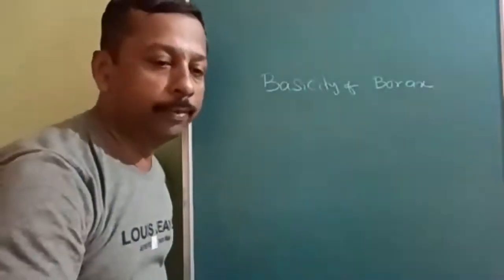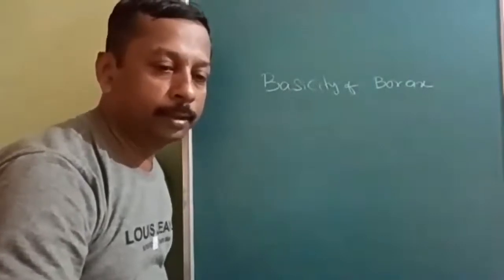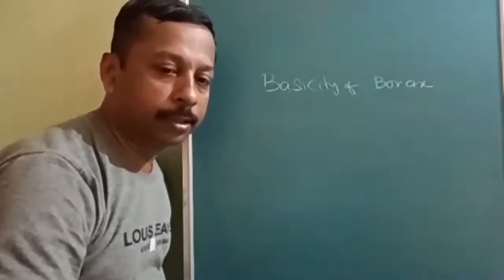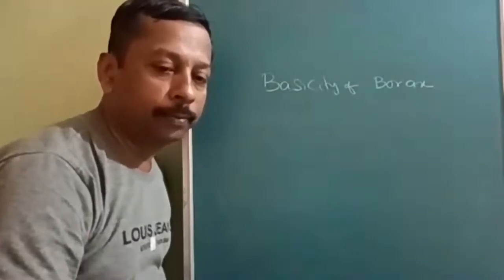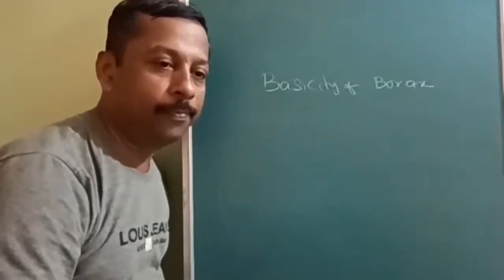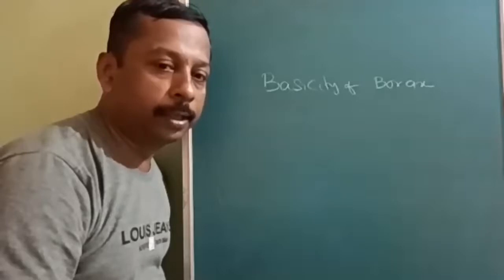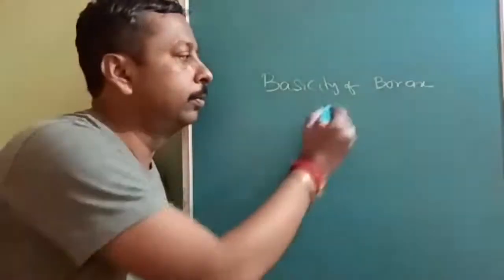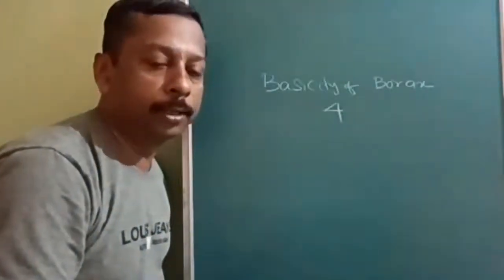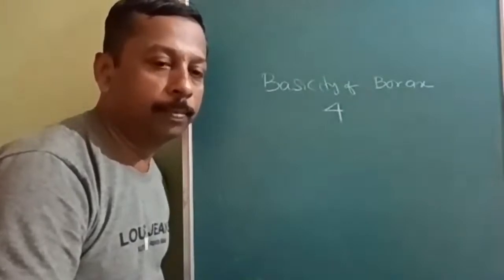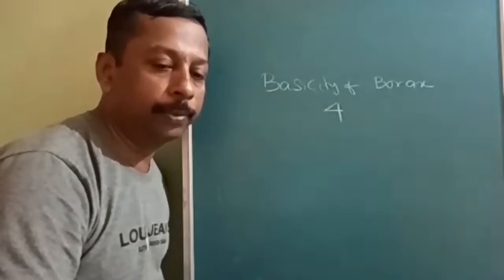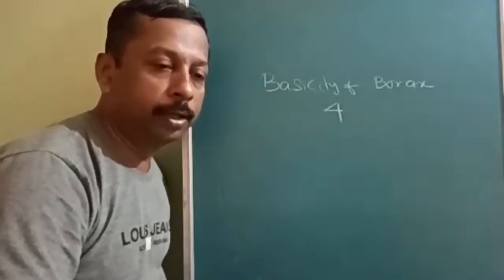Those who worried about their structures, how to draw the structures, will have come to know. Very good, two answers correct. In our previous lecture, we covered how to draw the structures with tricks and questions. The number of OH in borax will be 4. Therefore, the basicity will be 4. It is not about the boric acid, it is borax.